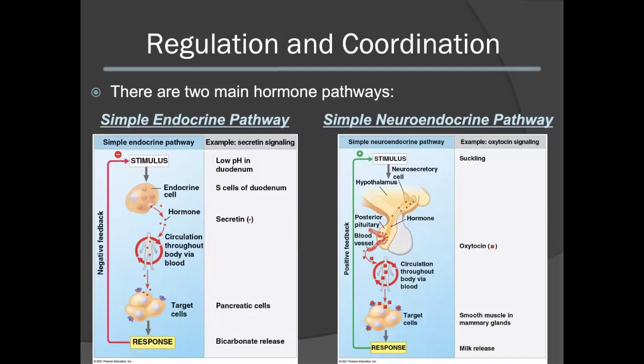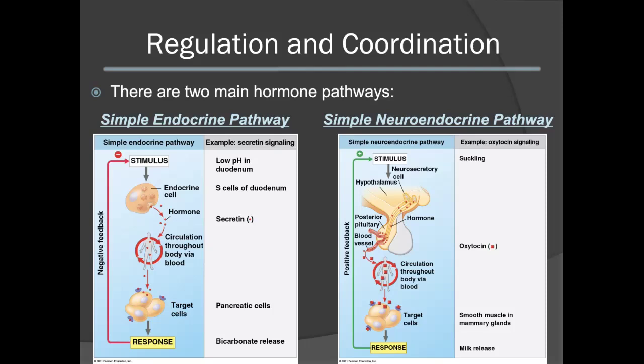When the hormone binds to the receptor on the target cells, pancreatic cells will produce bicarbonate. This will then travel through ducts to then be released in the duodenum. This will cause an increase in the pH. This is also termed a negative feedback loop. As bicarbonate is released and the pH increases, this would then cause a reduction in the production of secretin.